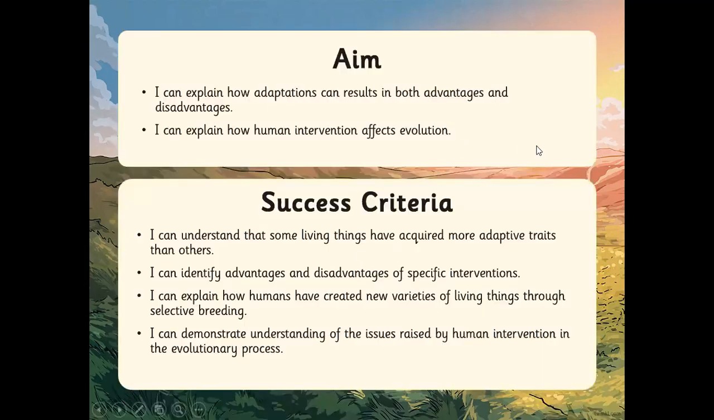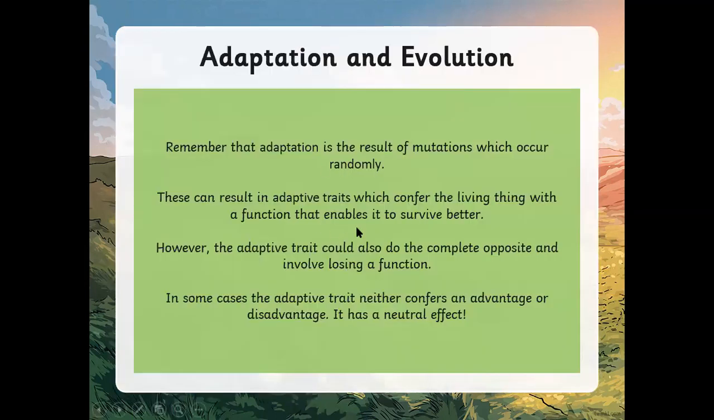Now, we're going to talk about how humans can now affect evolution and how adaptations can result in both advantages and disadvantages. So, adaptation is the result of mutations which occur randomly, and this can result in adaptive traits which allow the species to survive better, but it can do the opposite, so they can lose a function, or it has no effect whatsoever.